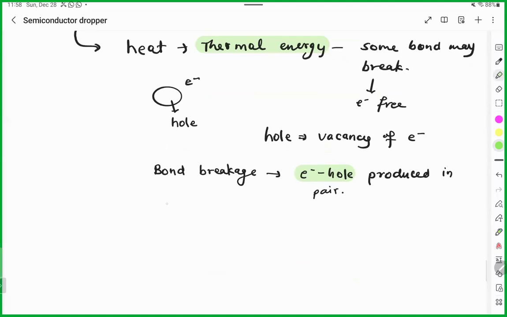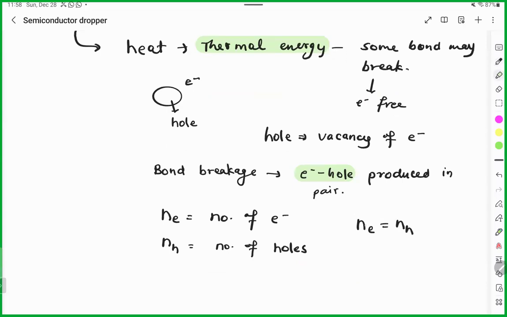So if I am representing Ne as the number of electrons and Nh as the number of holes, Sara, what will be their relationship? Sir, the number of electrons will be equal to the number of holes.